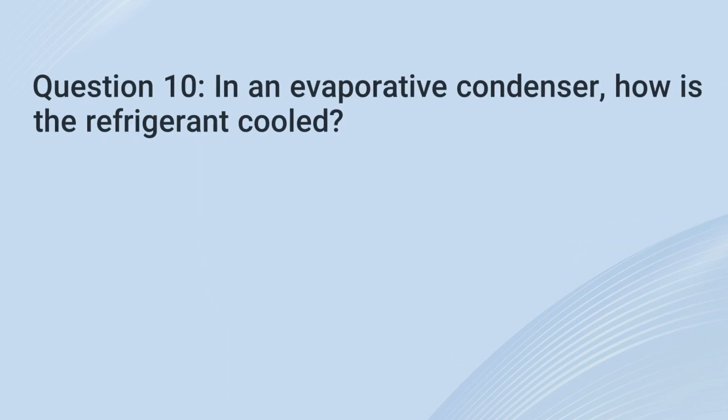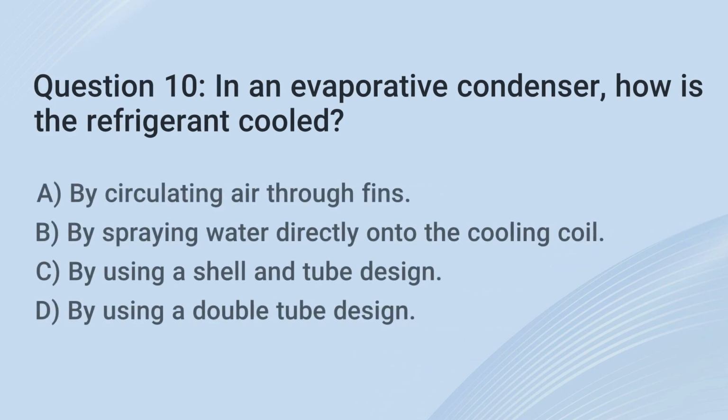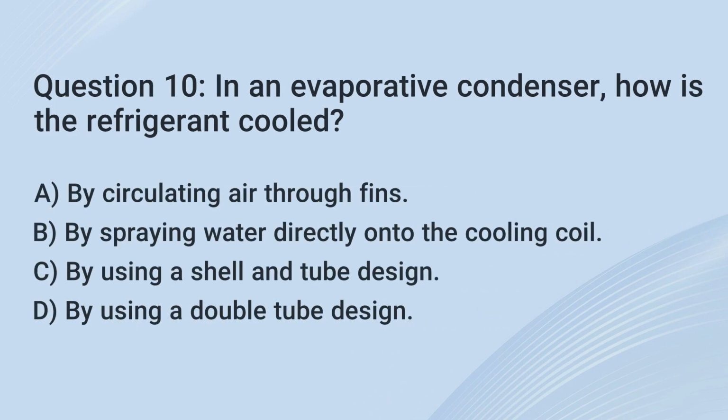10. In an evaporative condenser, how is the refrigerant cooled? A. By circulating air through fins. B. By spraying water directly onto the cooling coil. C. By using a shell and tube design. D. By using a double tube design.